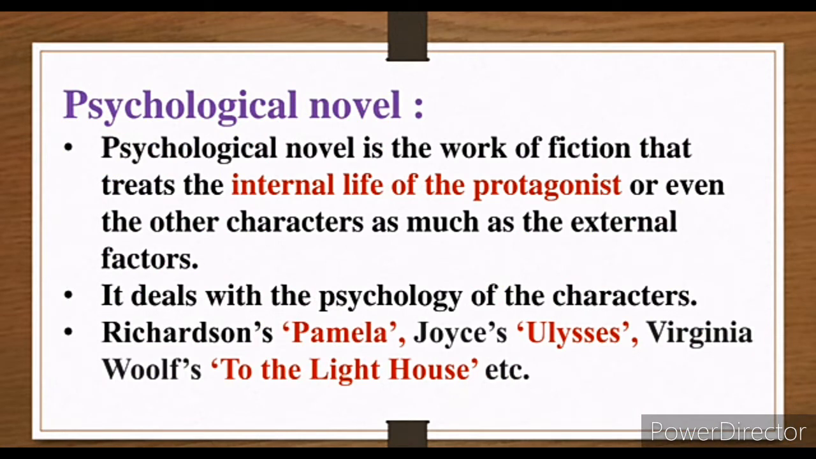Okay, second point, it deals with the psychology of the characters. Every character has their own psychology. Everyone always has something going on in their mind. It might be there in your mind, but sometimes you express it and sometimes you do not. What is coming in the mind of the main character is present in this novel, and that's why such a novel is known as a psychological novel. The main character's emotions, feelings, and what is coming in their mind are present in the novel.